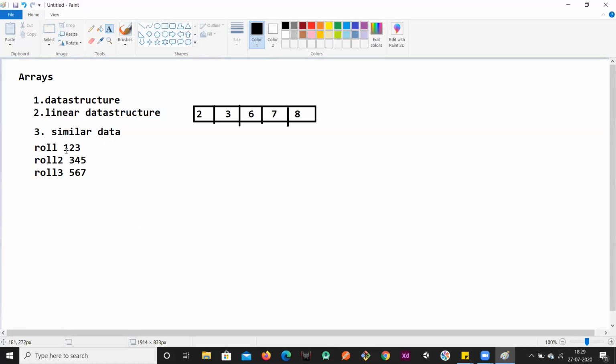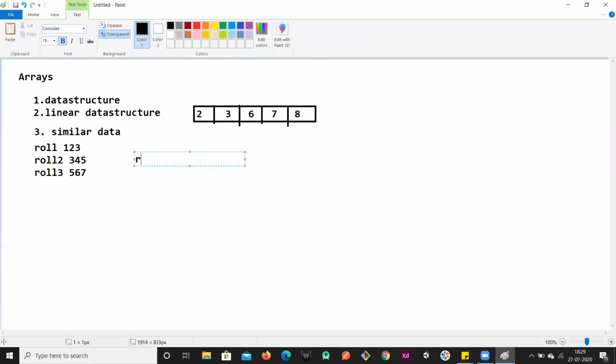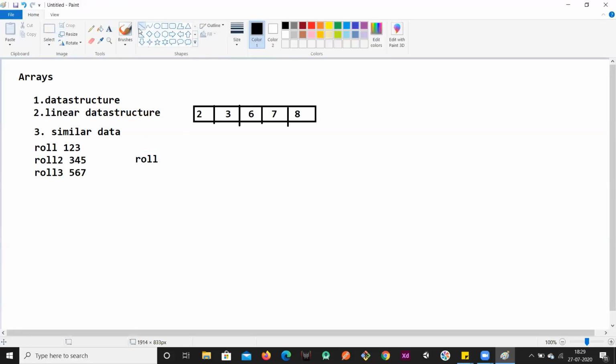So rather than declaring them manually, we can take a single variable, that is roll number, and we can store a series of values. This variable references those values. Only this variable will be pointing to all these values, and these values are grouped together into a single unit. That is the concept of arrays, right?